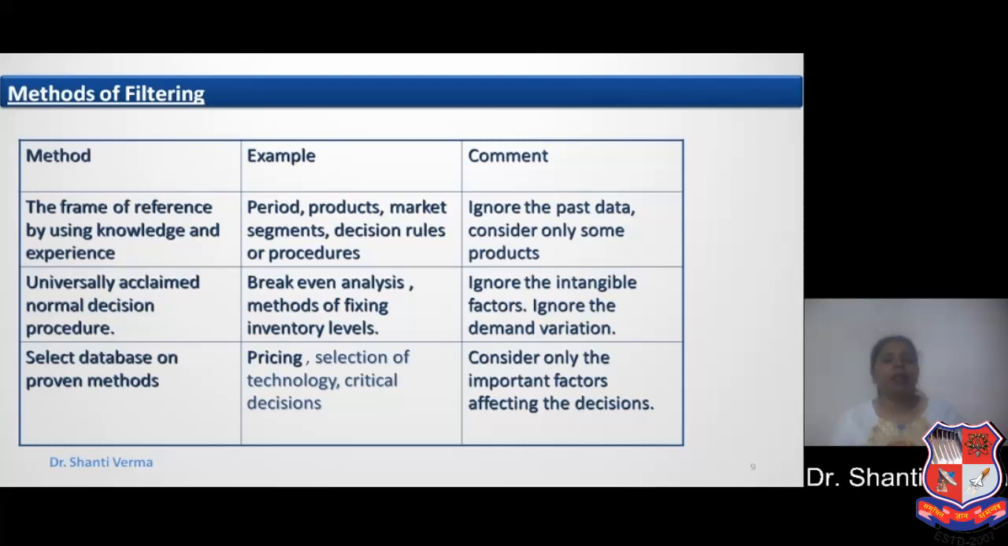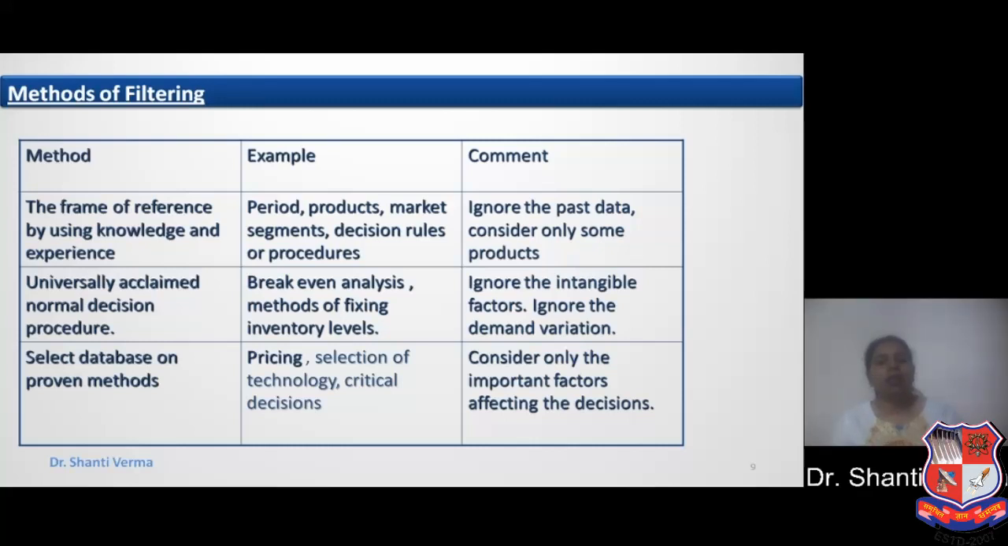The second method is universally accumulated normal decision procedure. For example, break-even analysis, methods of fixing inventory levels. Ignore the intangible factors and ignore the demand variations. So if we are using universally acclaimed normal decision procedures, we have to ignore the intangible and the demand variation factors.